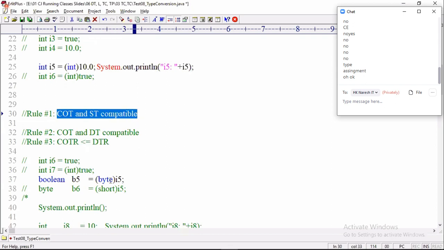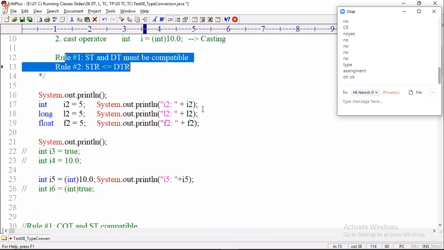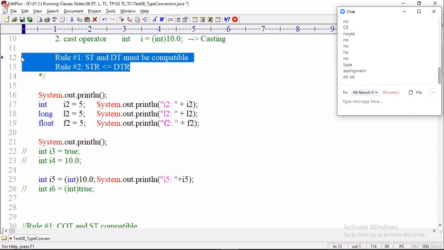If you use both casting and assignment, then you have to apply the assignment operator rules also. The assignment operator has two rules: the source type and destination type must be compatible, and the source type range must be less than or equal to the destination type range.